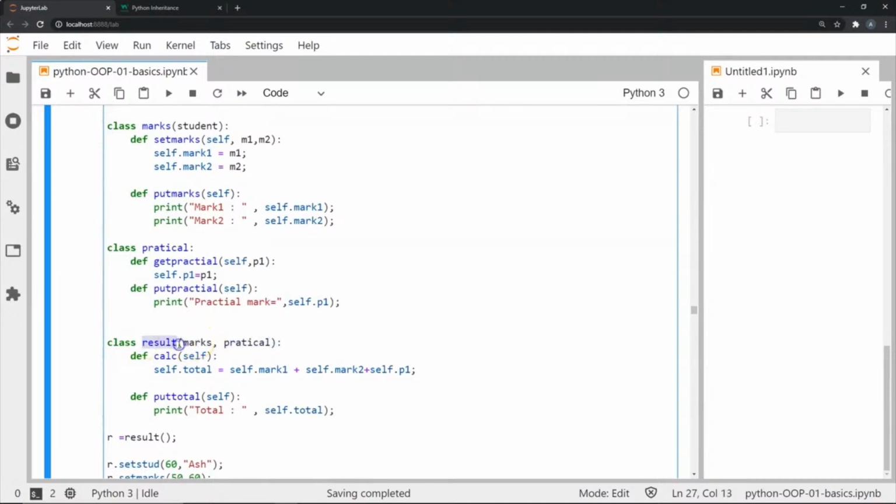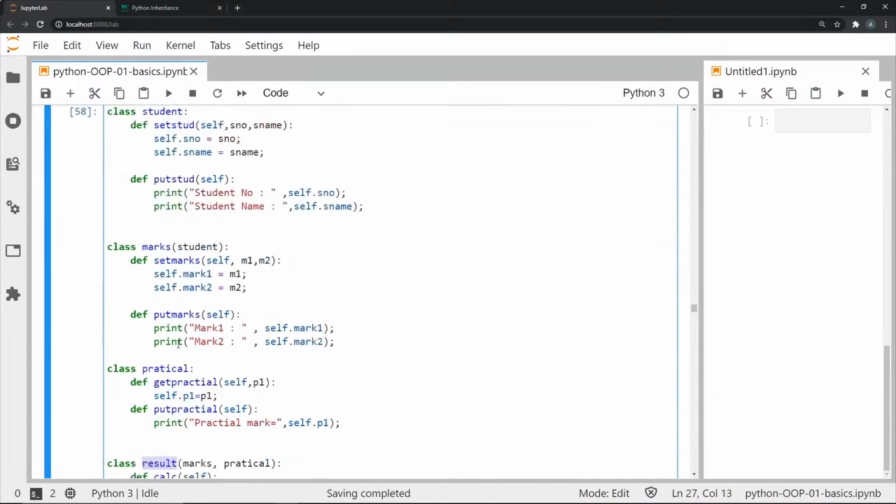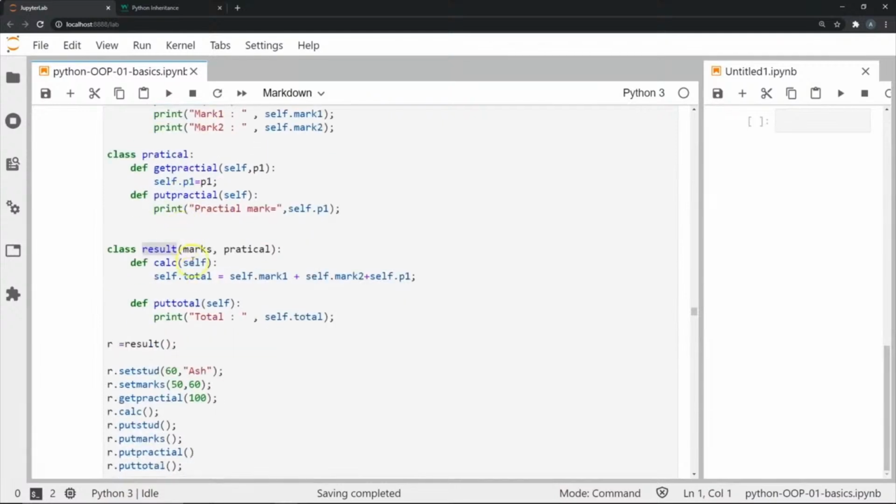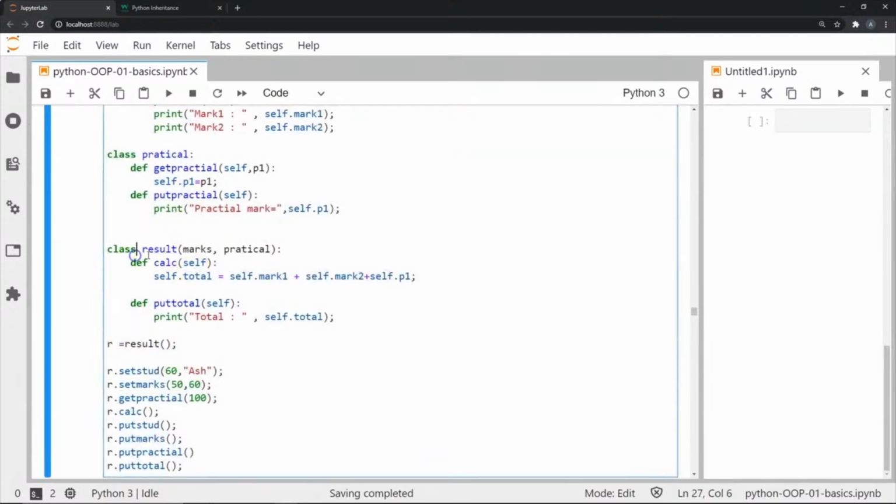So if you notice here, this is an example of multiple and multilevel inheritance, which is basically what we call hybrid inheritance. As we had seen earlier, this Result class will have a calc method to do a total of the marks. In this case, mark 1 plus mark 2 plus the practical mark p1. And we have a put total method, which is going to print the total.